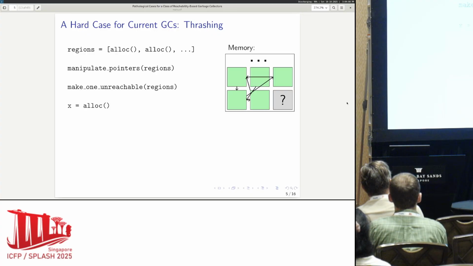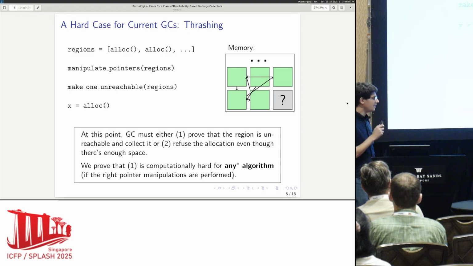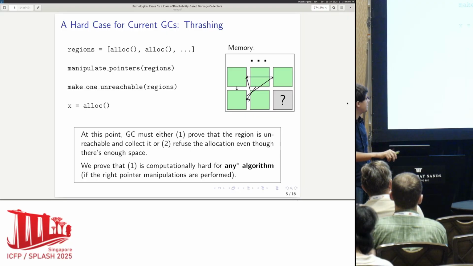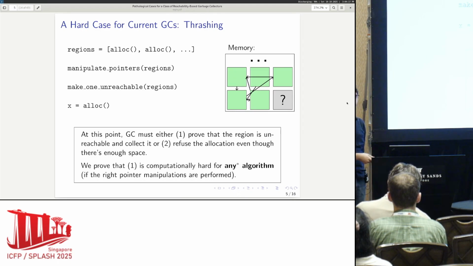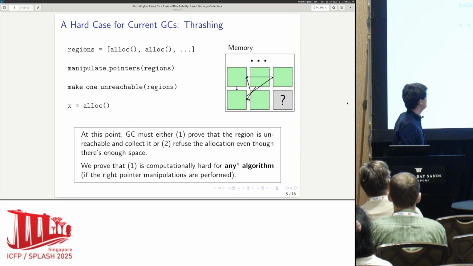And then you ask for a new piece of memory, a new allocation. At this point, the garbage collector or the program runtime system has basically two options. The first option is that it can actually go through and prove that that region is unreachable, prove that there is space you can reuse for the new allocation, collect it, and give it back to you when you call alloc.